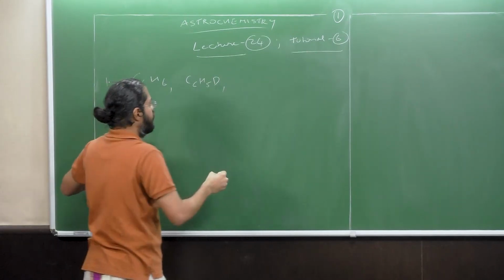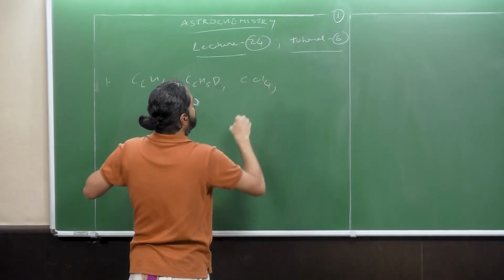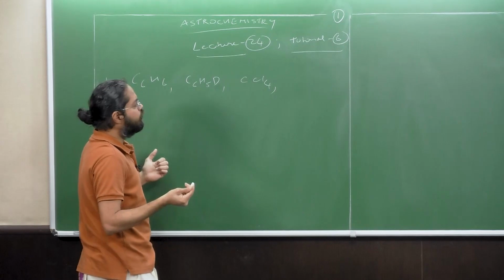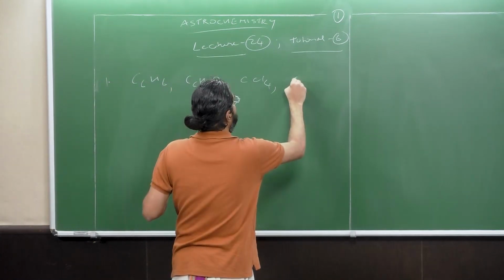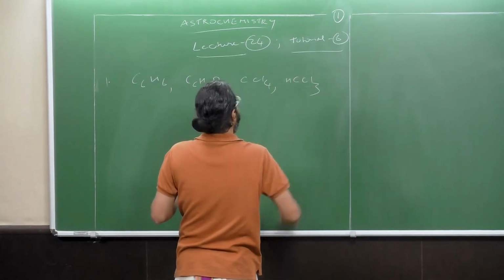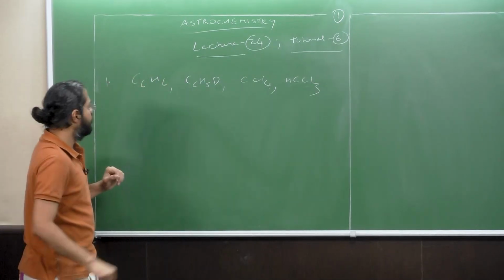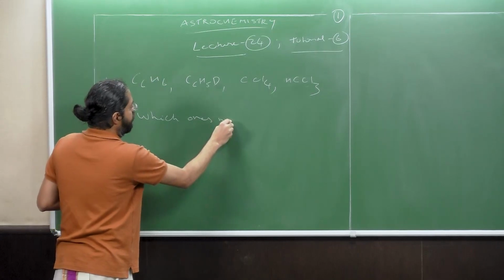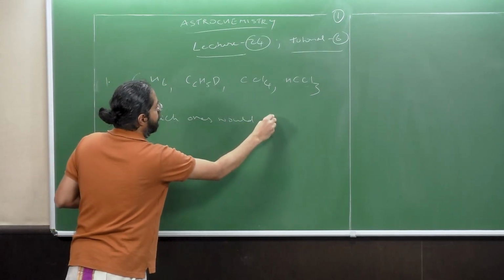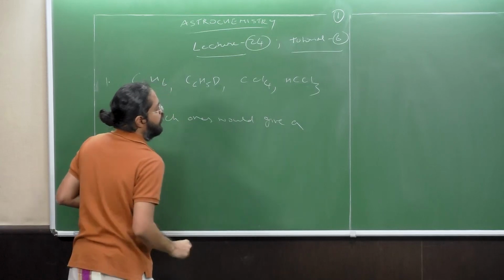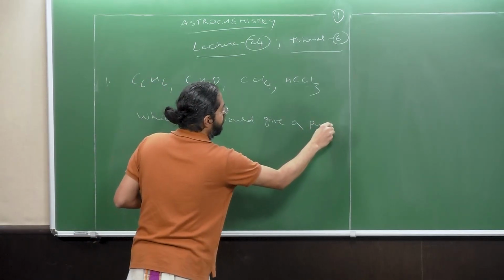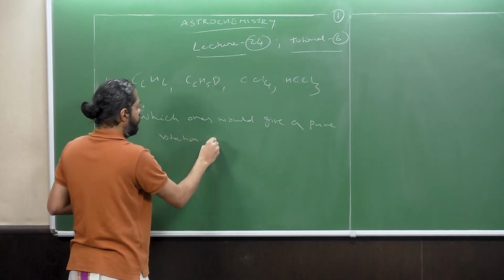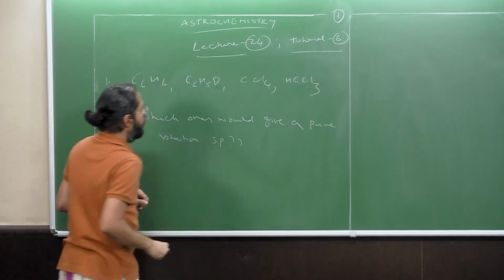Take CCl4, and then take the example of CHCl3. Now, among these compounds, which ones would give a pure rotation spectrum? And what is the answer?